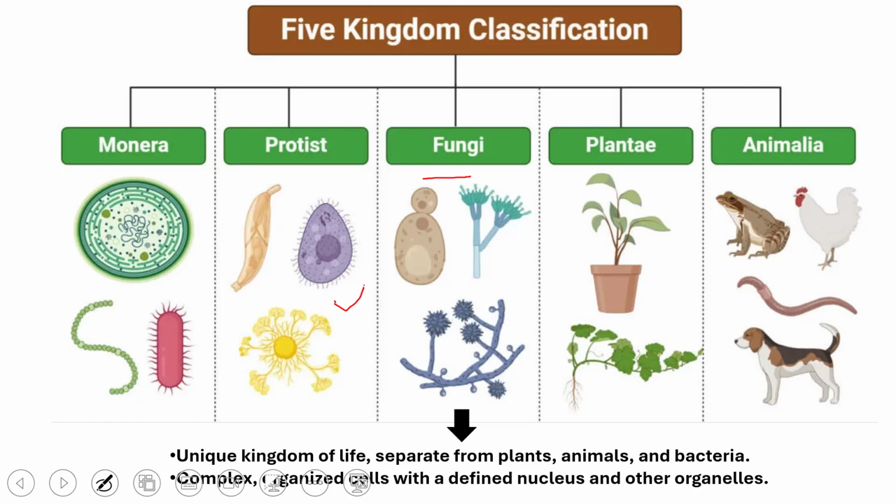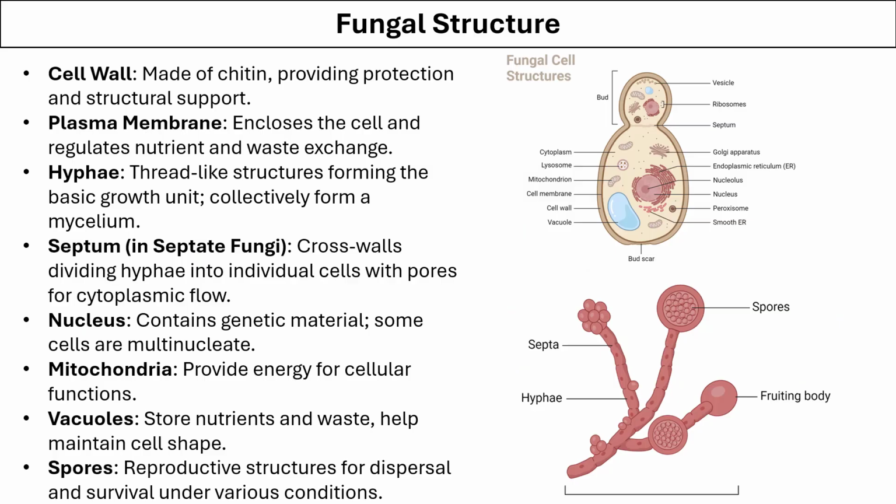In this kingdom, the organisms have complex and organized cells with a well-defined nucleus as well as other organelles. Let's quickly overview the structure of fungus. Fungus has a cell wall made up of chitin, which is protective as well as supportive. They have a plasma membrane which encloses the cell and regulates the movement of nutrients and waste in and out of the cell. Fungi form thread-like structures called hyphae, which are the basic unit of their growth.